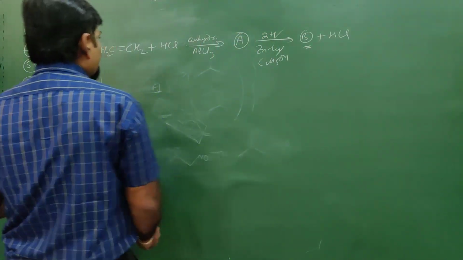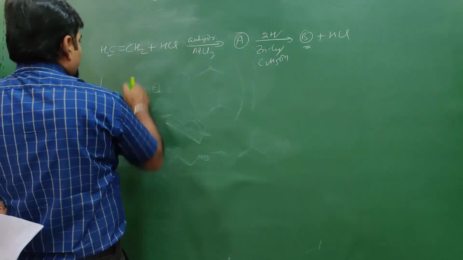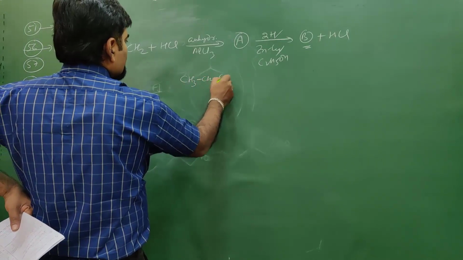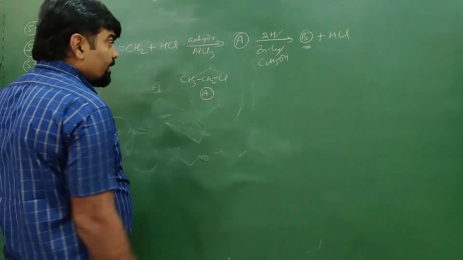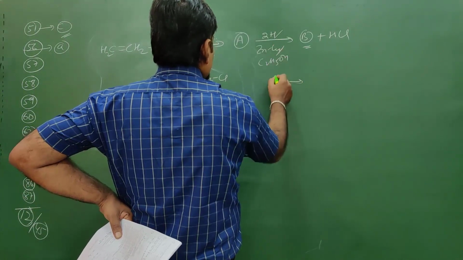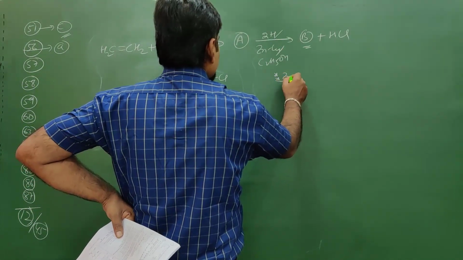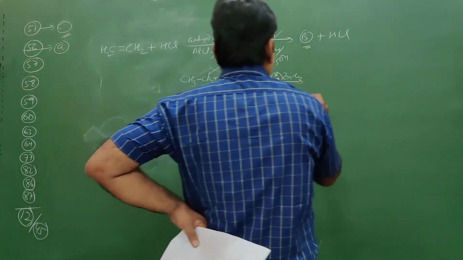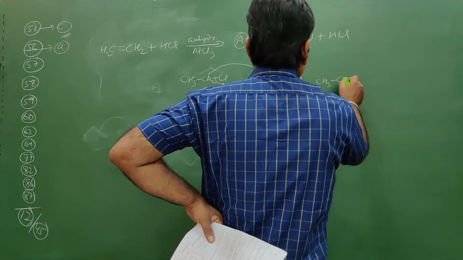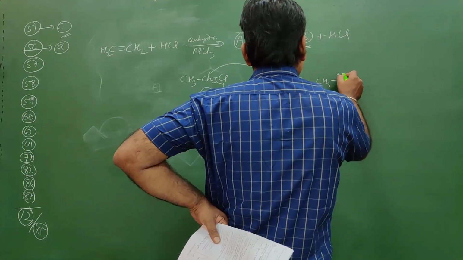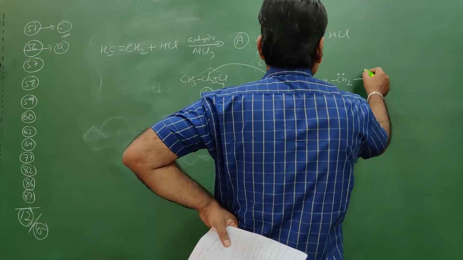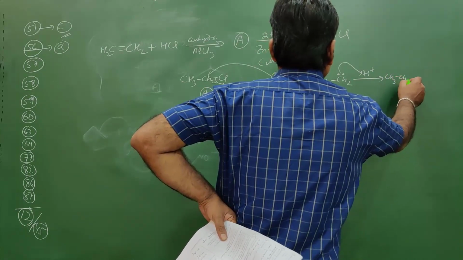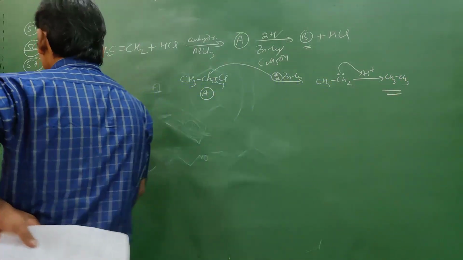So what will happen when anhydrous HCl, AlCl3 is added? This will become CH3CH2Cl, so CH3CH2Cl is A. From this CH3CH2Cl, the zinc-copper couple gives electrons; Cl minus goes out and this becomes CH3CH2 with one electron, then one more electron, and they react with the H plus of ethanol, becoming CH3CH3. So CH3CH3 is the end product.